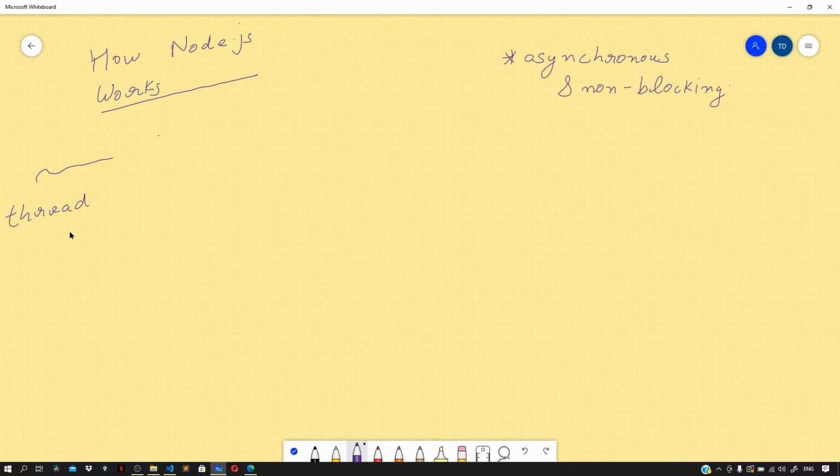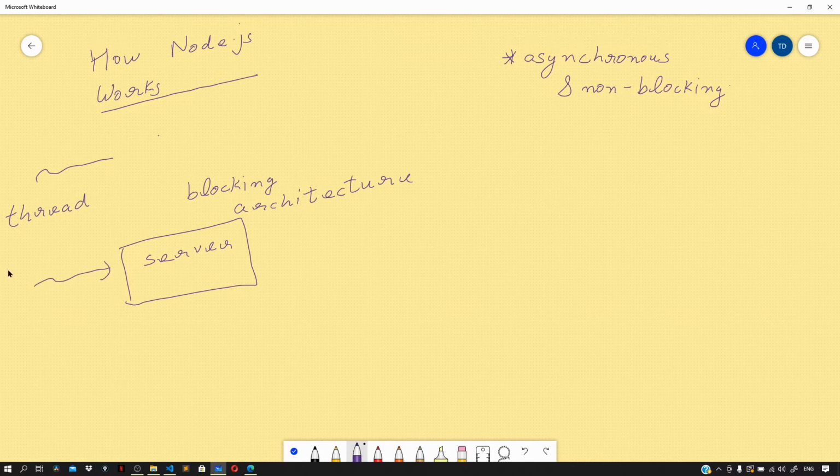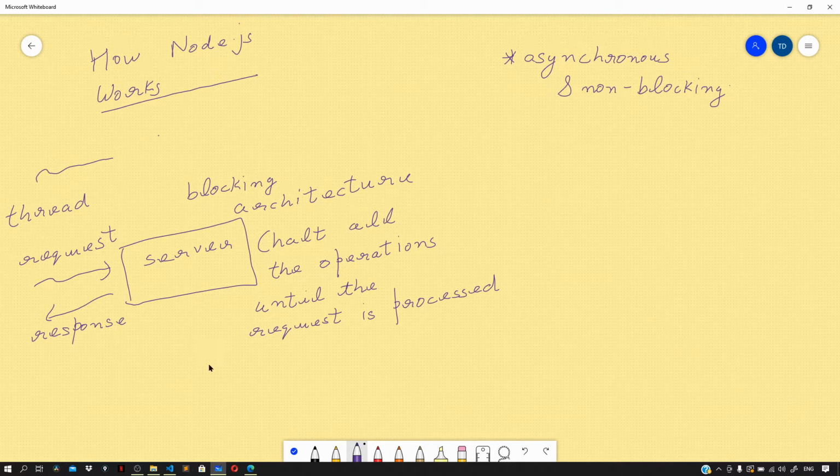If we have a blocking architecture, whenever a request hits the server, the application code would handle the request and halt all other operations until the request is completely processed and a response is served for it, right?